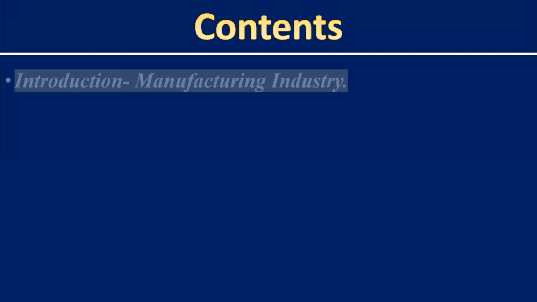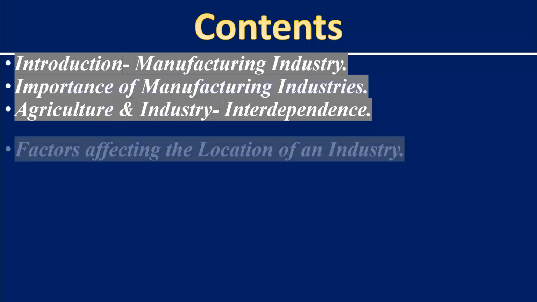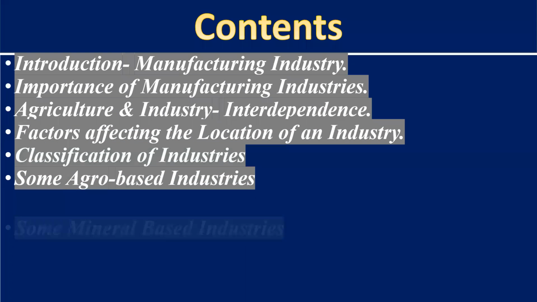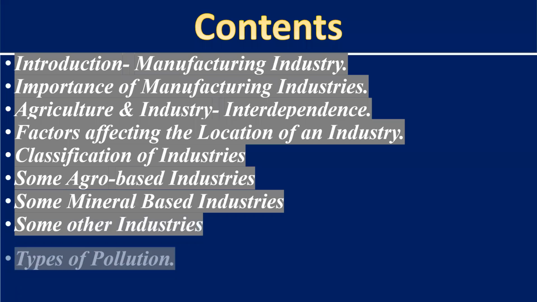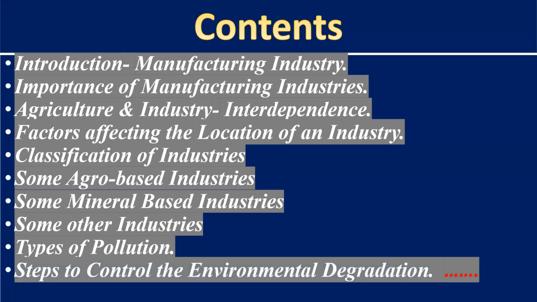First of all, let's discuss the topics which we will cover in this video lecture. First, there will be an introduction: what do you think about manufacturing industry? After that, we will discuss the importance of manufacturing industries, the different importance of these industries. After that, we will discuss the interdependence of agriculture and industry. We'll see agriculture is dependent on industry and industry is dependent on agriculture. It means both are interdependent.